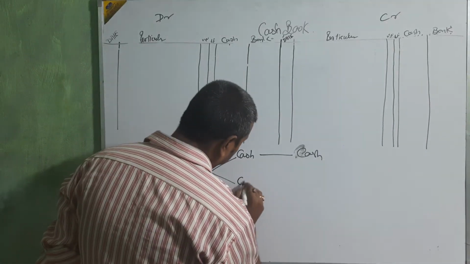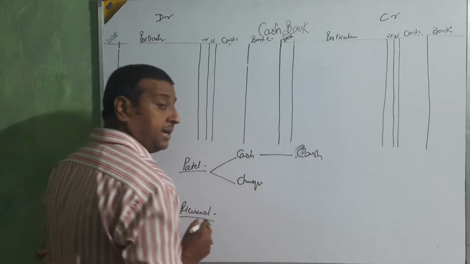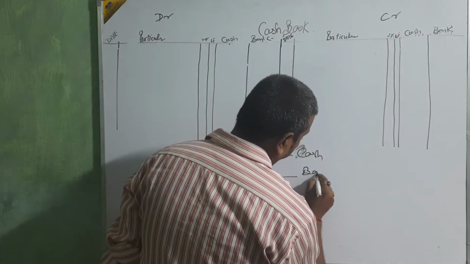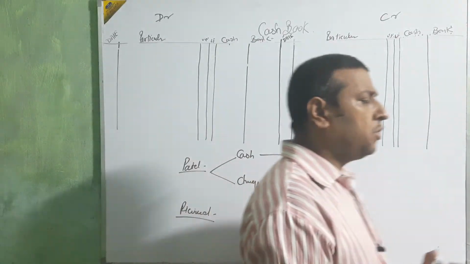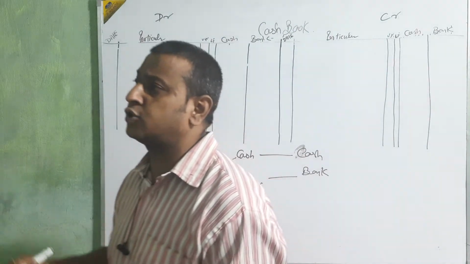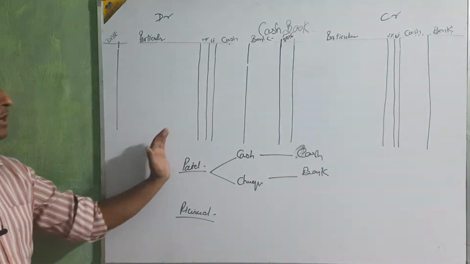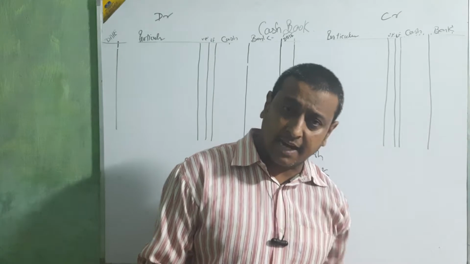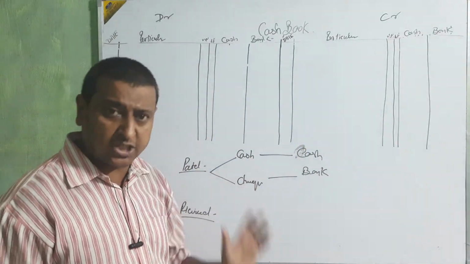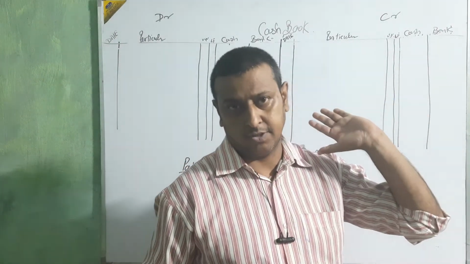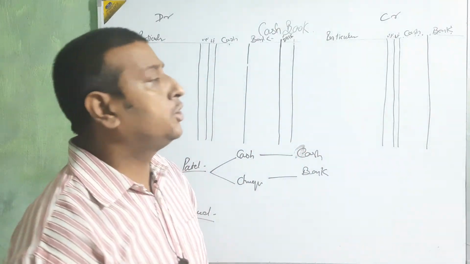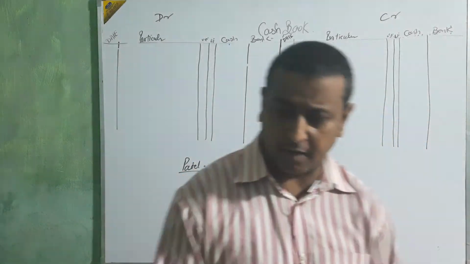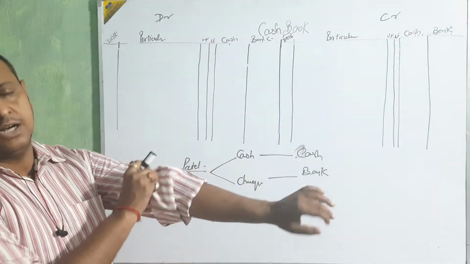If paying by check, then bank column. At the time of paying, you don't need to take any tension about choosing the bank column or cash column. Paying in cash, then cash column. Paying by check, then bank column. Like that, paying wages in cash, cash column. Paying rent by check, bank column. No problem about that.